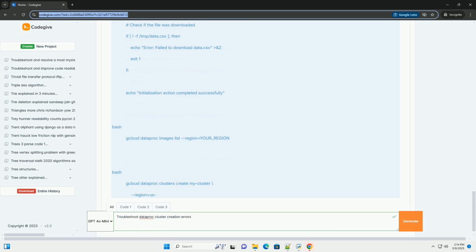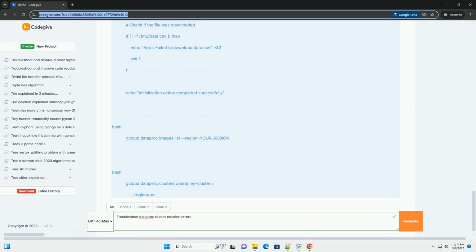Before creating a cluster, validate your configuration to catch potential errors early on. Use the gcloud dataproc clusters diagnose command to identify common issues. Monitor cluster creation. Monitor the progress of cluster creation using the Dataproc console or the API. This allows you to identify and address any problems quickly.